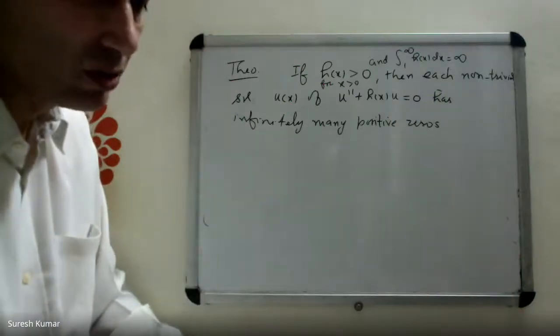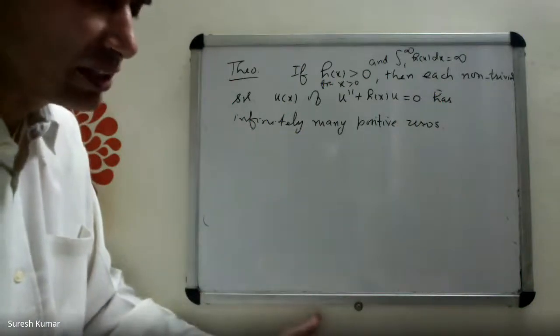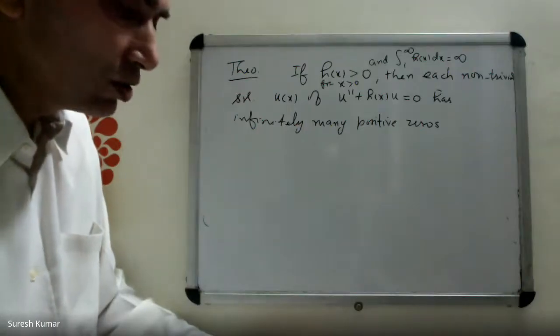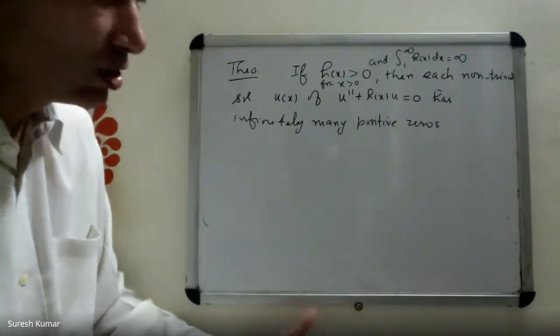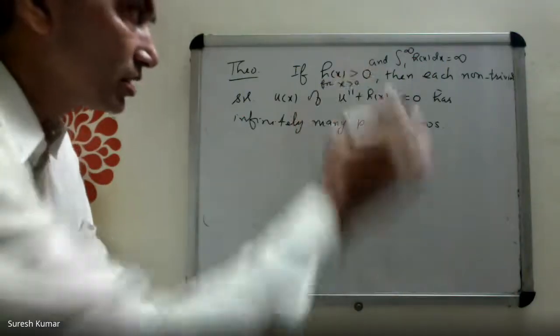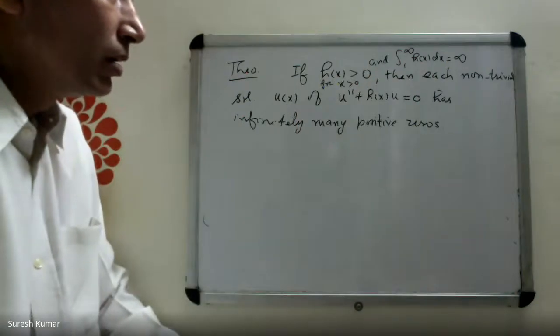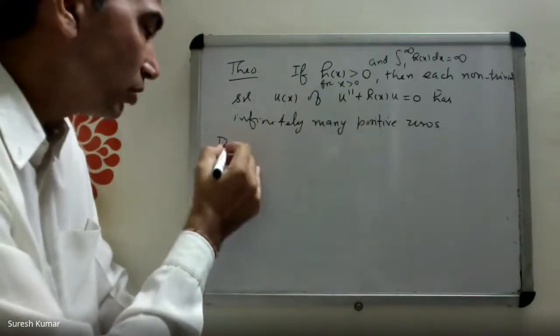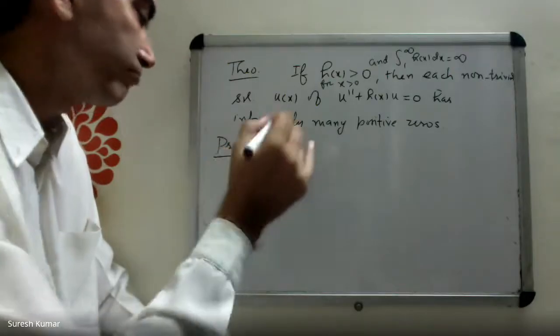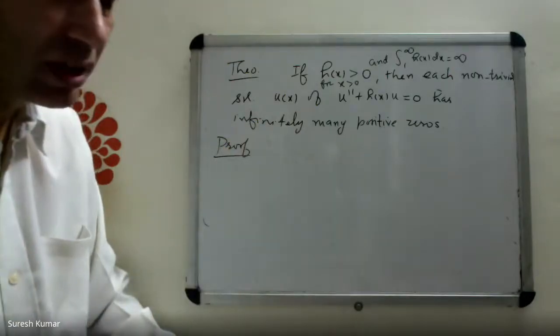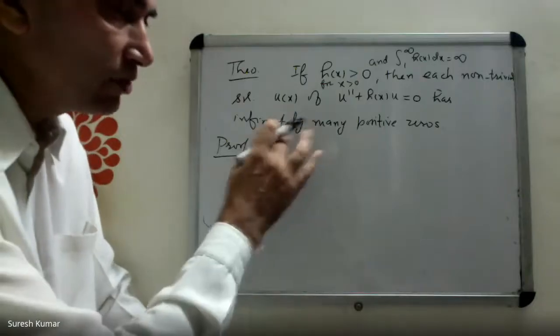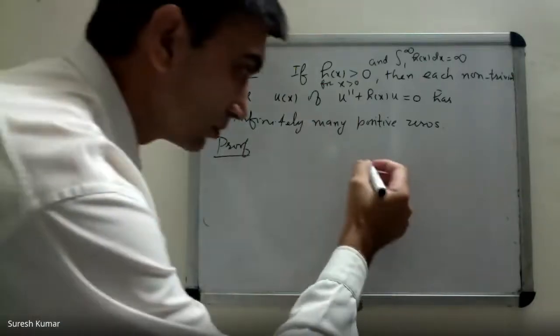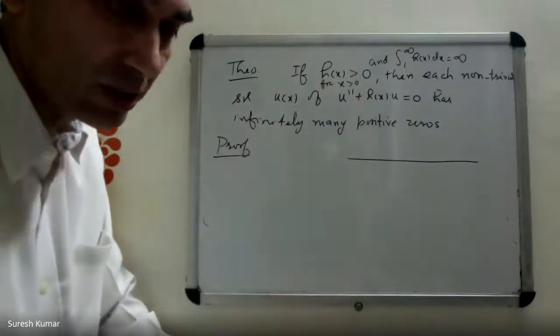This result is just the opposite of the previous one. In the previous one, you are saying that if h(x) is negative, then a non-trivial solution can have at most 1 zero. But now you are saying if these two conditions are satisfied, then each non-trivial solution has infinitely many positive zeros. We will prove this result also by contradiction. Assume that there are a finite number of zeros. Why have we taken x greater than 0? It is given in the theorem statement.